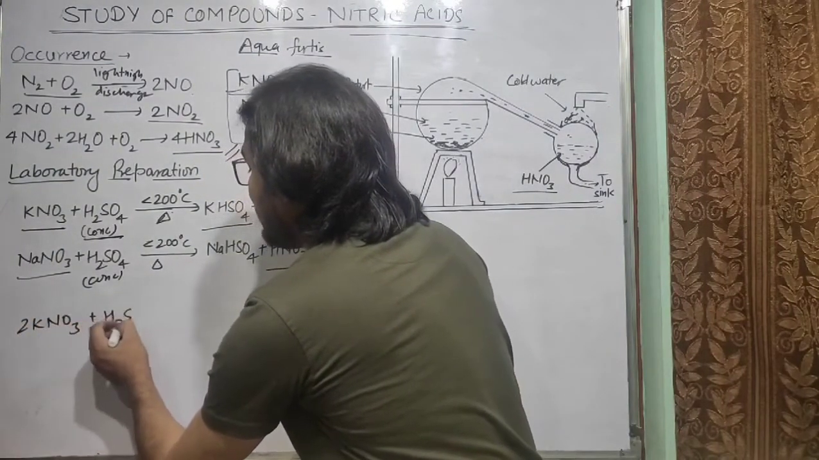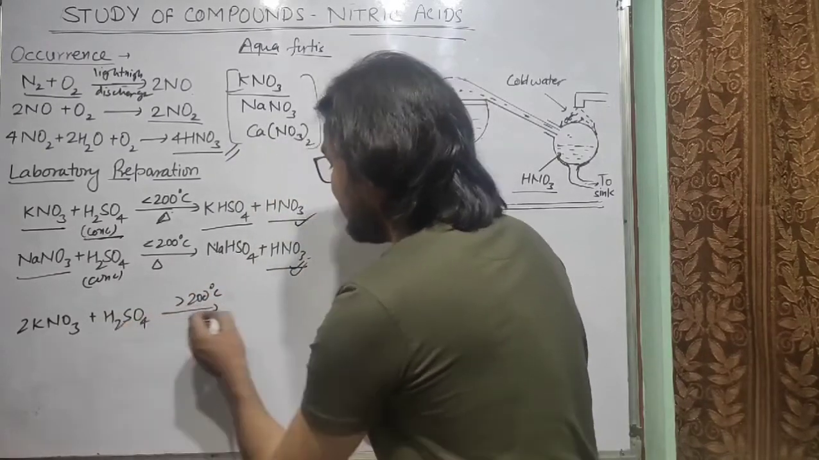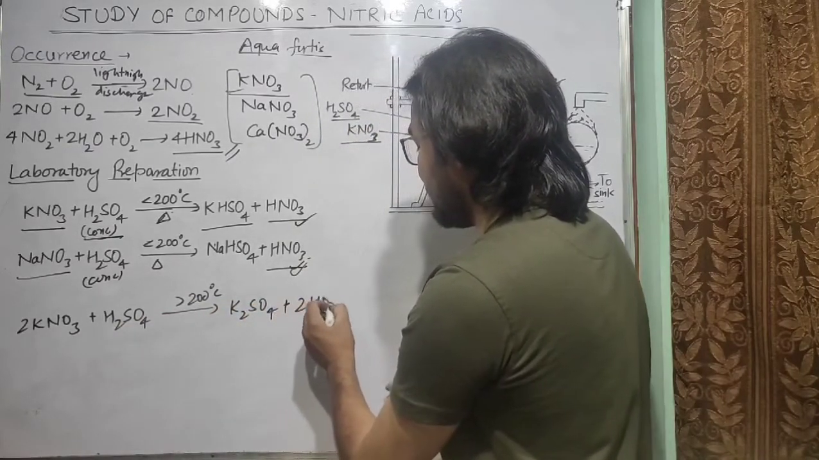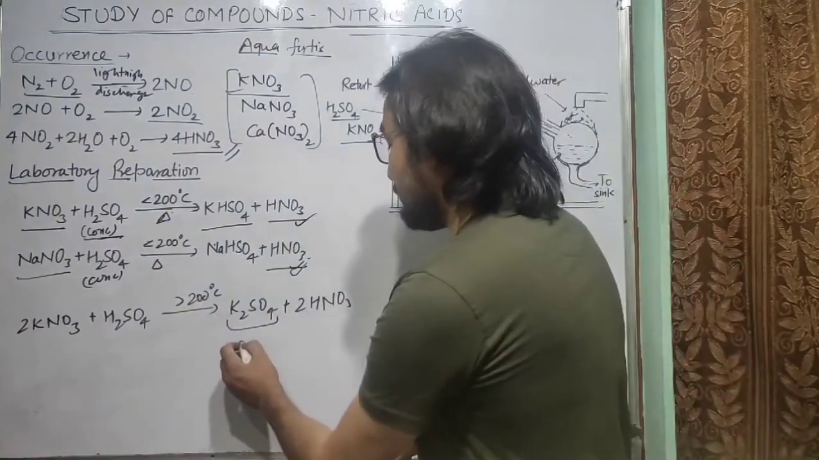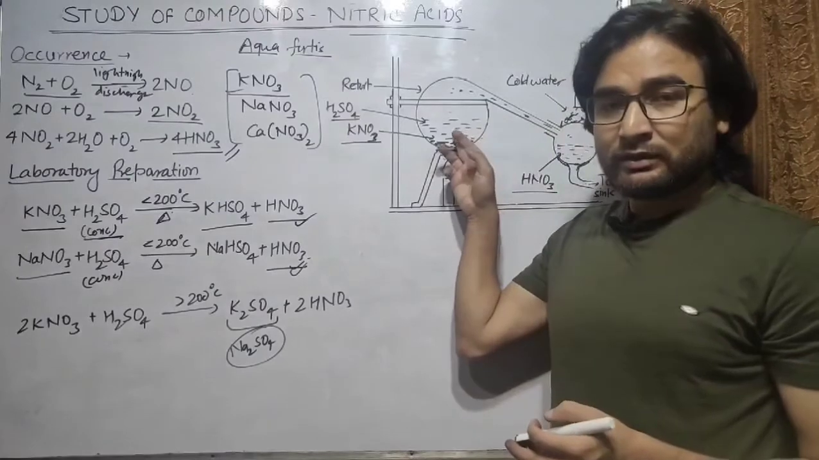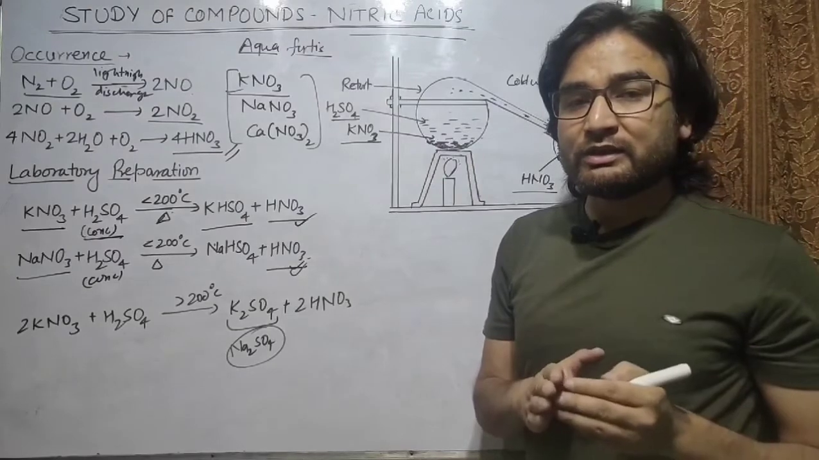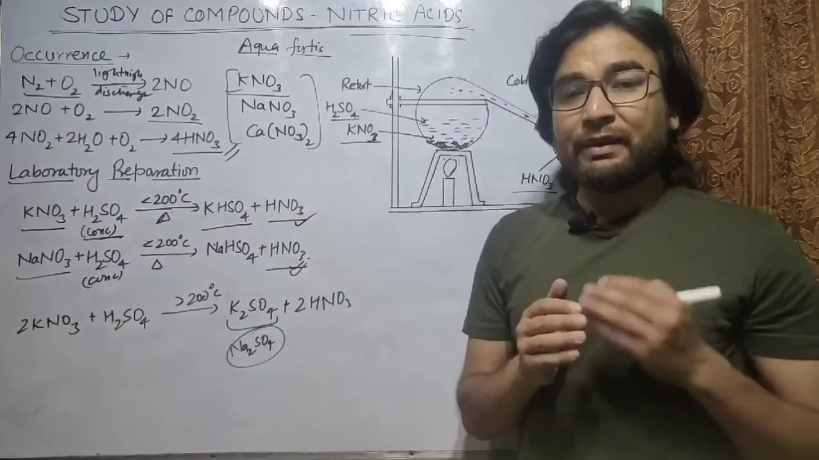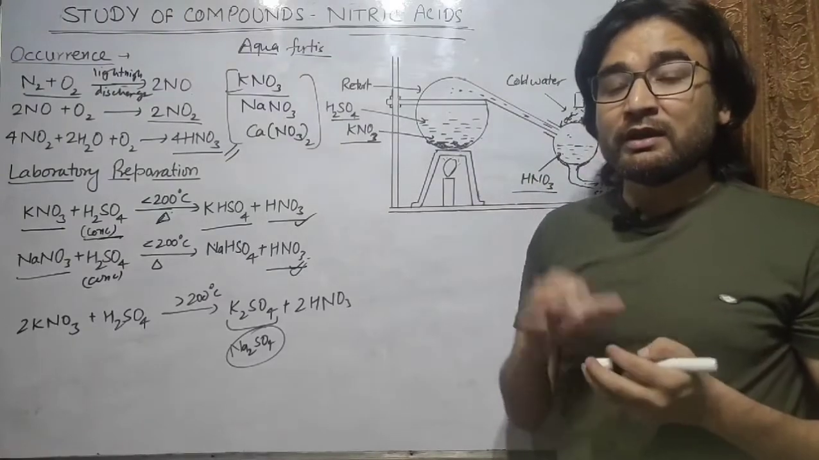KNO3 plus H2SO4, above 200 degrees Celsius, is going to form K2SO4 plus 2HNO3, and K2SO4, or in this case Na2SO4. So sodium sulfate or potassium sulfate sticks to the retort, and then again a high temperature will be required to heat it, which may damage your apparatus. The next is, the apparatus should be made of glass. We can use glass here as well as here, so we have to use glass apparatus.